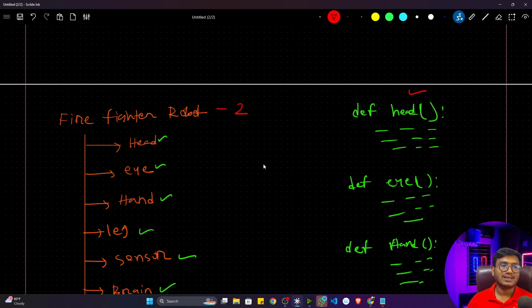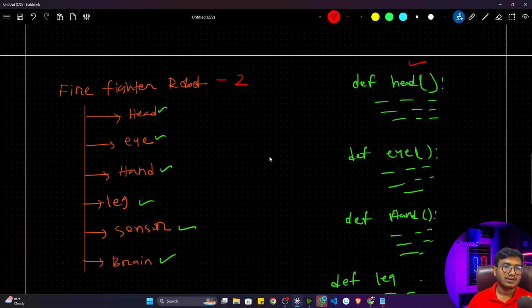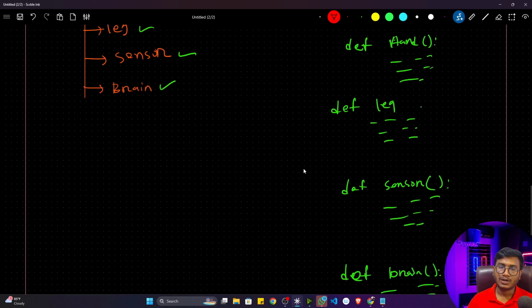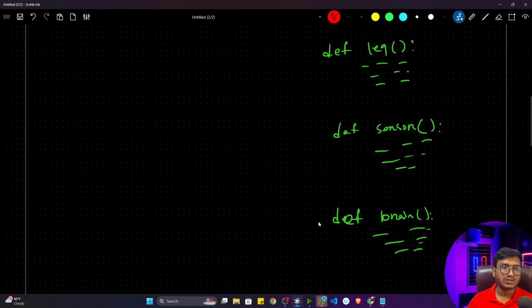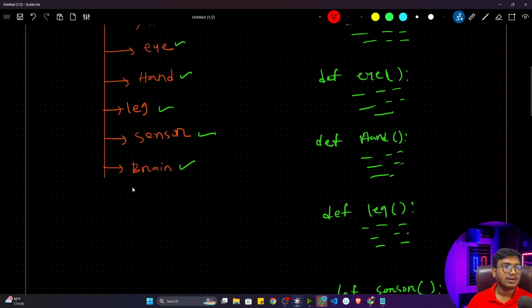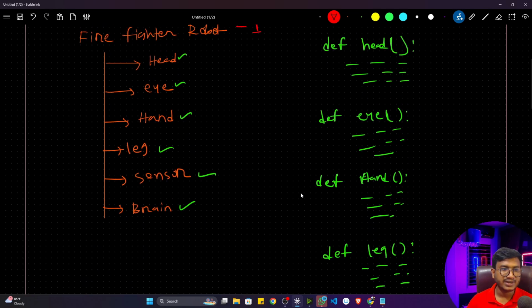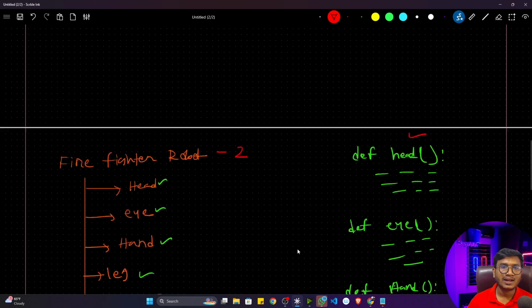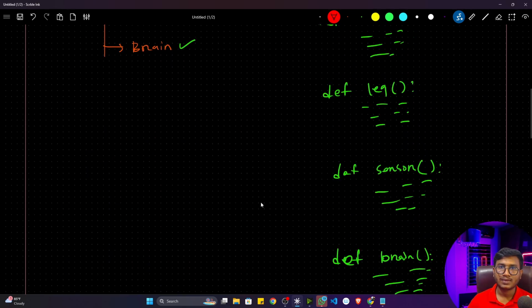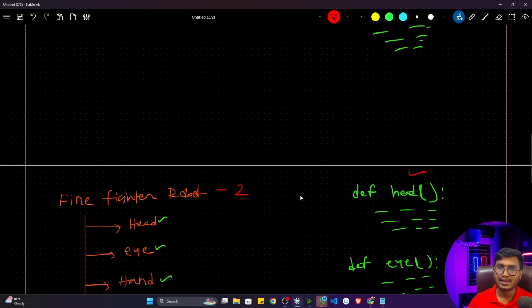But there is a condition. I have to add robot 2 functionality inside robot 1. So I had to write it in that way. So I was facing this kind of issue. That means I was not able to write robot 2 functionality inside robot 2 because you can see all the components are missing. All the functionality is missing, right? You can see robot 2 also has the same functionality: head, eye, hand, leg, sensor, brain. So I can't create the same function again inside that same file. It's not possible. I think you are getting what I'm trying to say.